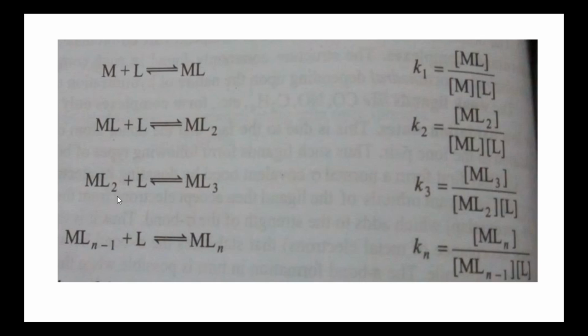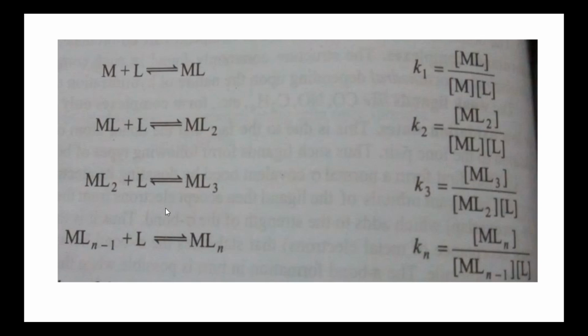Next, in the third step, another new ligand L is added to the complex already formed in the second step. That is, L is added to ML2. Then a new complex ML3 is formed. In this step, K3 is the stability constant, or formation constant, or thermodynamic stability constant. K3 is equal to the concentration of ML3 divided by the concentration of ML2 times L.